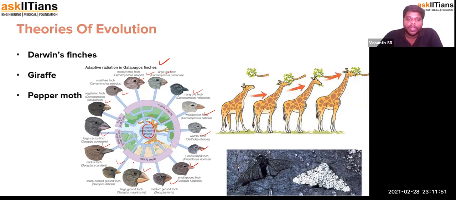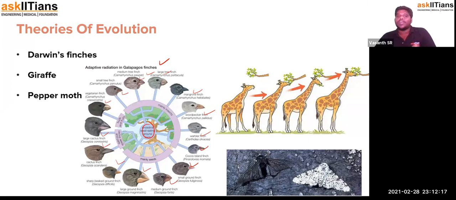Some of them were seed eaters. And then some of them ate cactus seeds and other parts of the plant, and some of them have adapted themselves to eating the buds and the fruits of the plants. So based on the modification of their food behavior, their characteristics, which is the beak shape and size and structure and the head, all of them have literally changed, but they had the same ancestor.